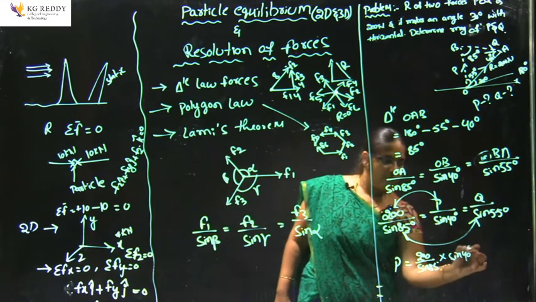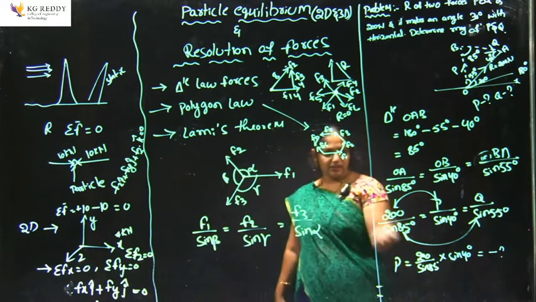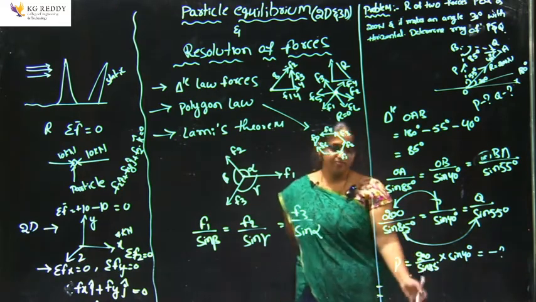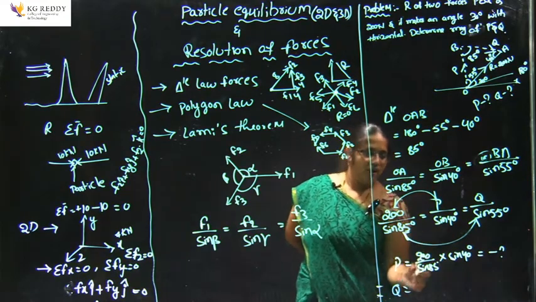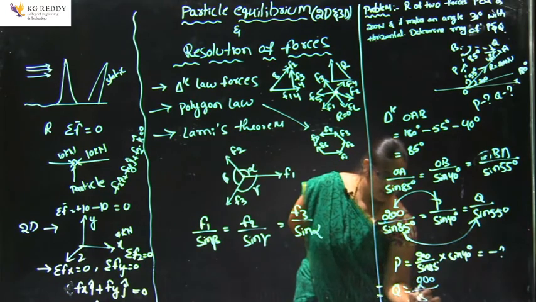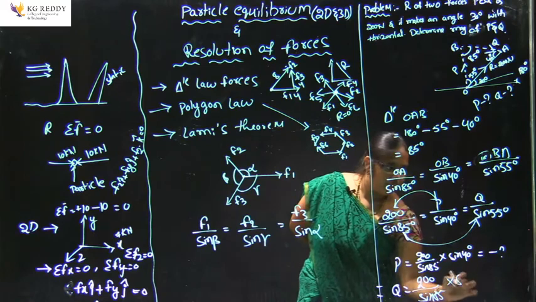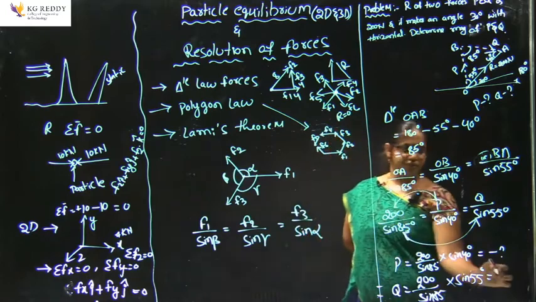Whatever the value we get, this is the value of P. Okay, so use your calculators and calculate the value of P. And Q equals 200 divided by sin 85 into sin 55. Therefore, using the calculator we will get the value of Q.